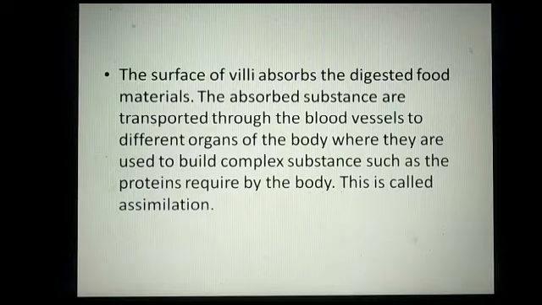This is called assimilation. Actually, student, the next process is assimilation. Simplest, assimilation is a process when digested, absorbed food is utilized by our body.